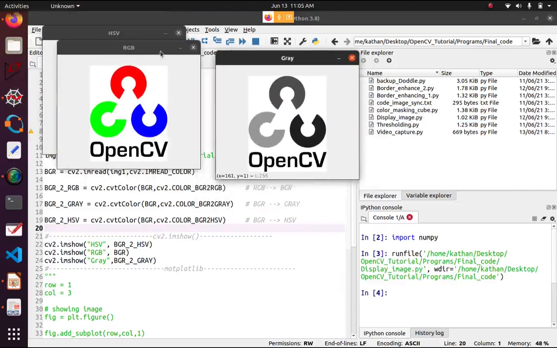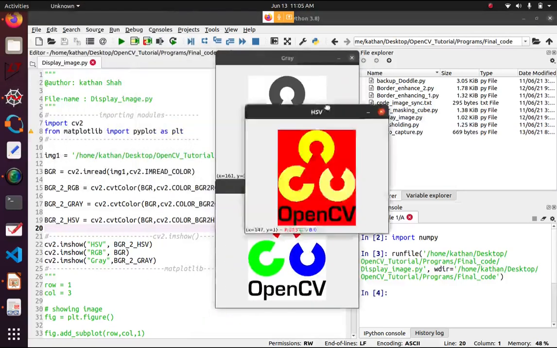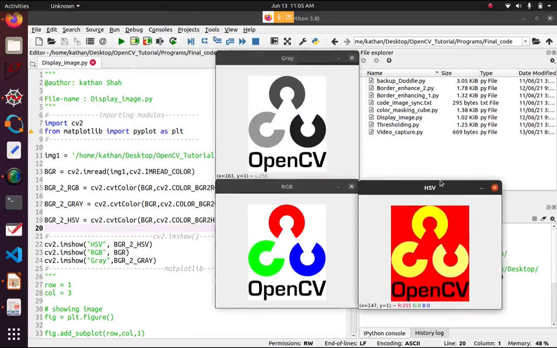You can see these three images. The first image is the original image, the basic OpenCV logo, read in RGB format. You plot it with cv2.imshow, which is basically used for plotting images. First you pass the window name, and then the matrix or array, the 3D array, of the image you want to plot.